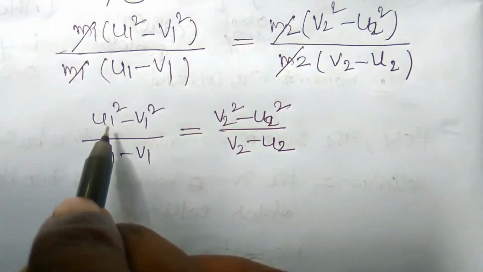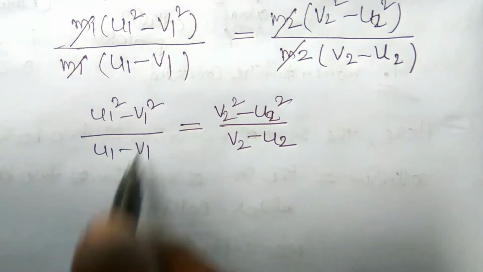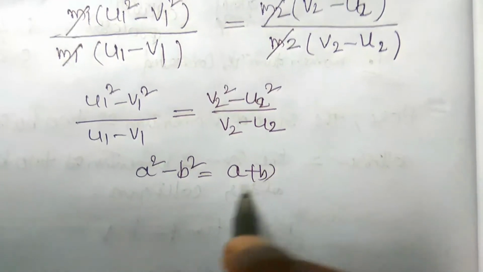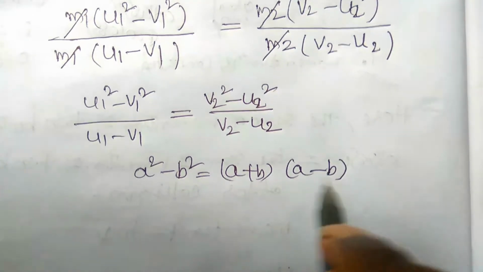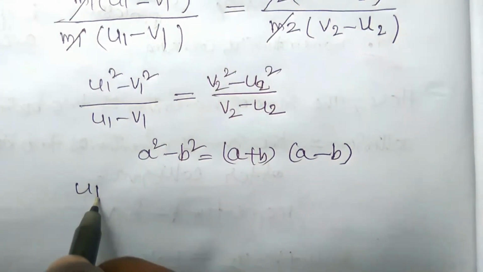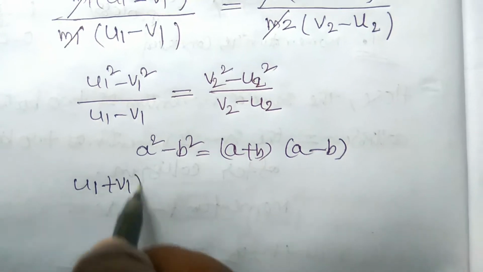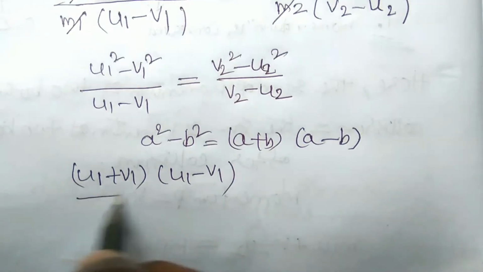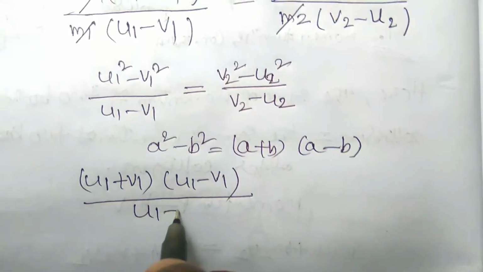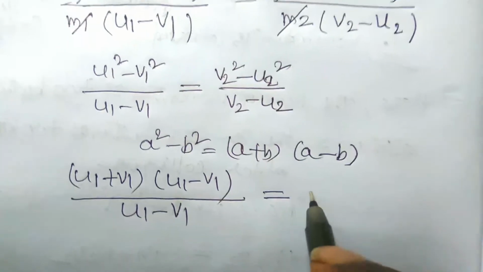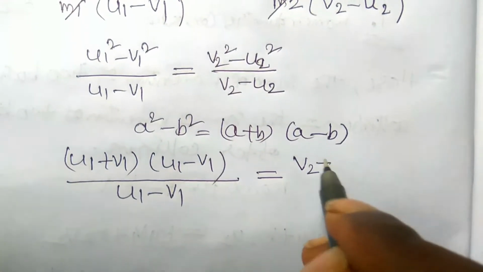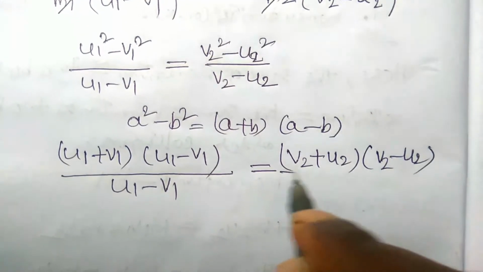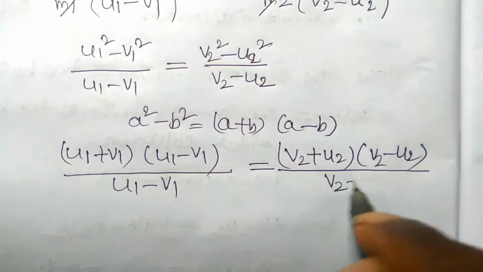Here this looks like a square minus b square, which is written as a plus b into a minus b, right? Hence it can be written as u1 plus v1 into u1 minus v1, by u1 minus v1, is equal to v2 plus u2 into v2 minus u2, by v2 minus u2.